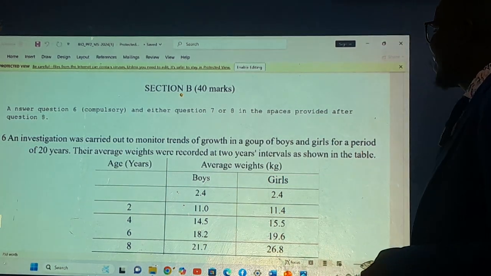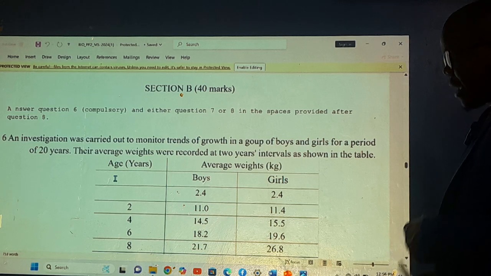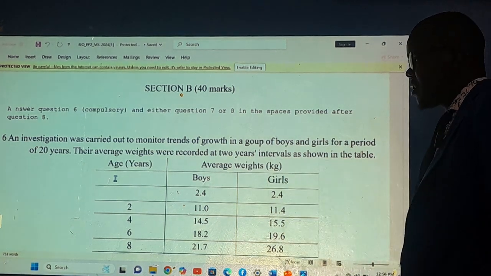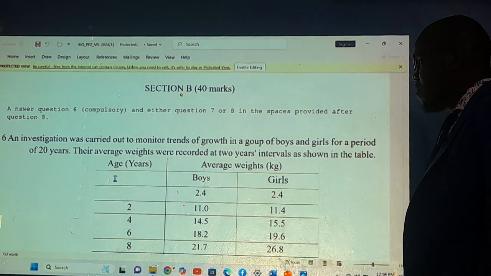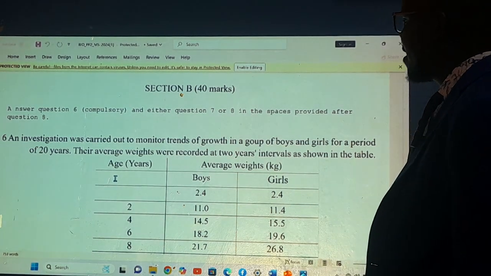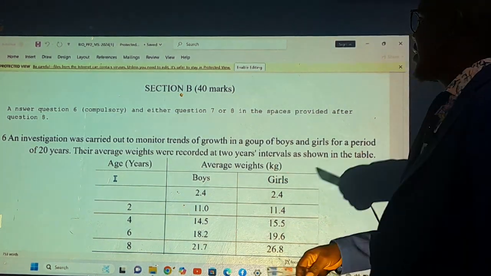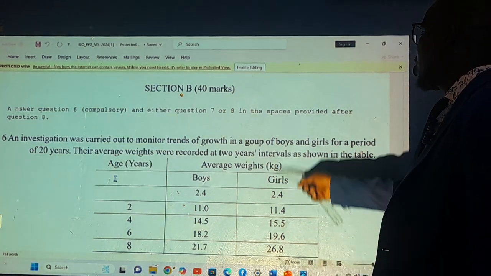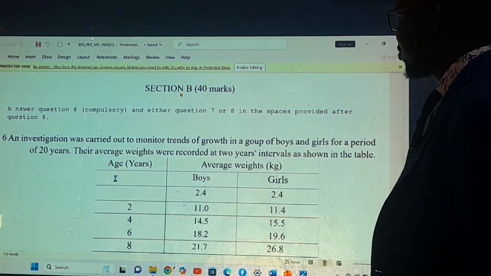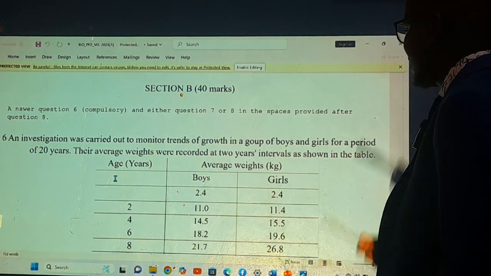It was question number 6 in red. An investigation was carried out to monitor the trends of growth in a group of boys and girls for a period of 20 years. The average weights were recorded at 2-year intervals as shown in the table below. So the recordings were done after every interval of 2 years.